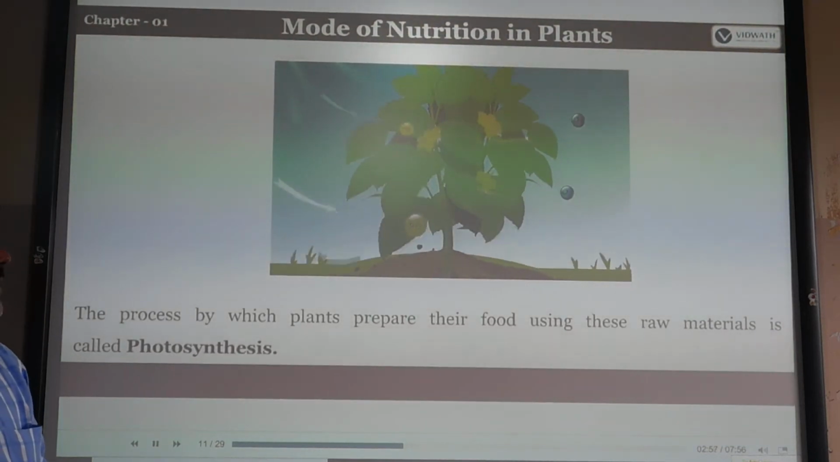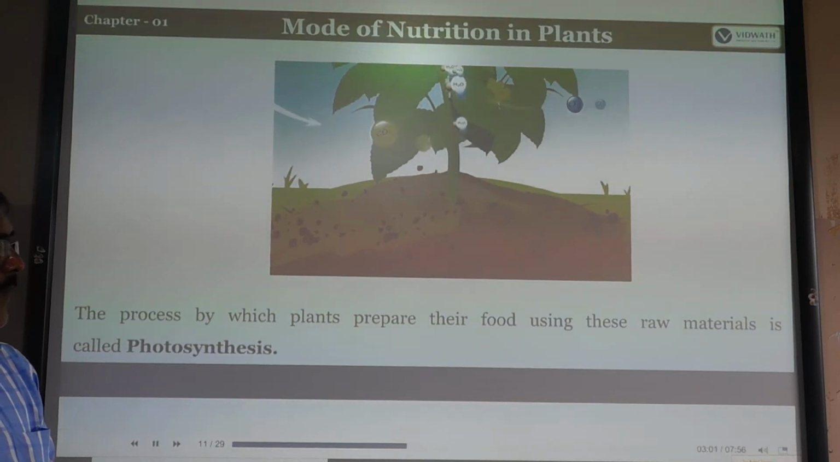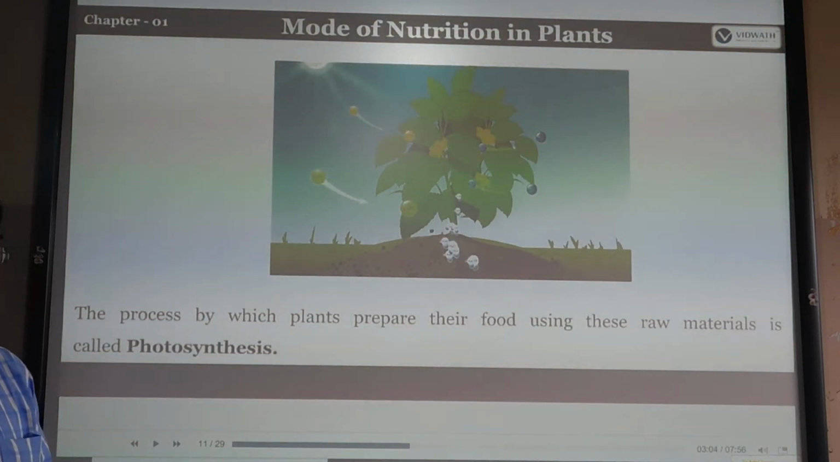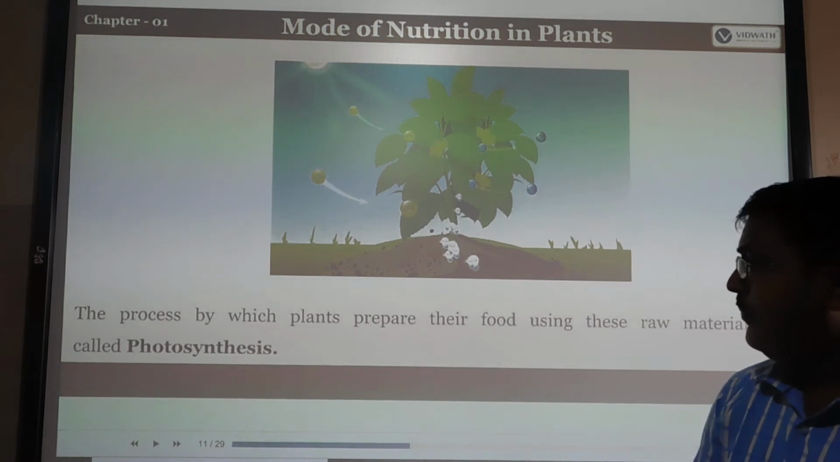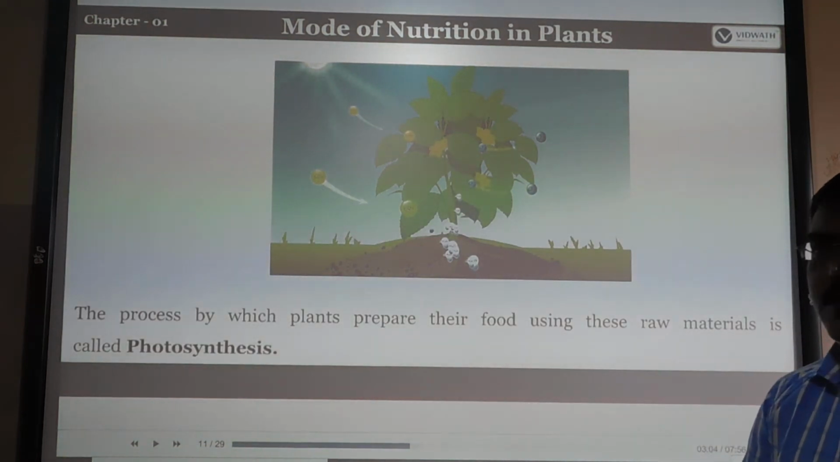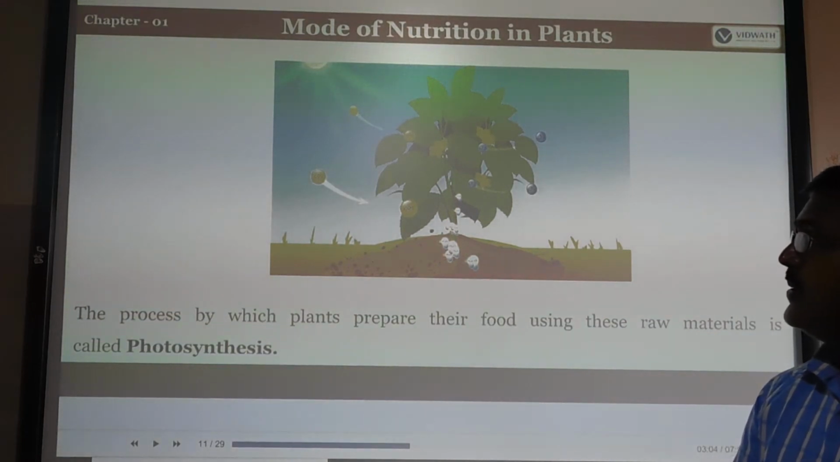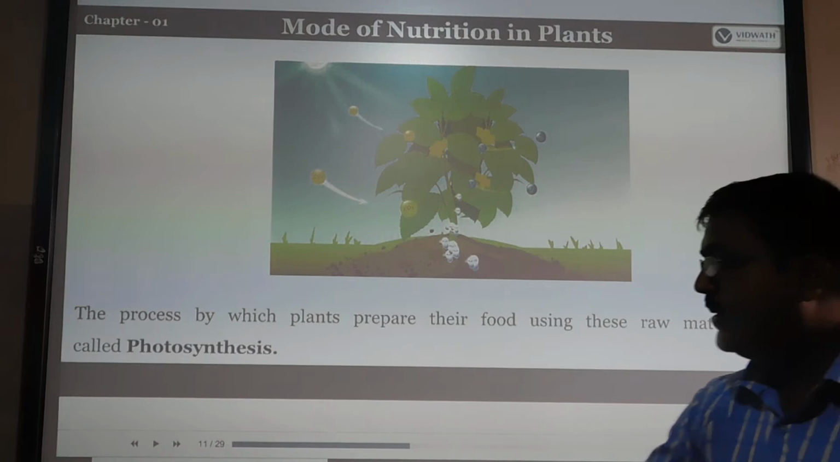Photosynthesis means what? The process by which plants prepare their food using the raw materials is called photosynthesis. Photosynthesis means the plants prepare their own food with the help of raw materials such as water, carbon dioxide, sunlight and other minerals. That is called photosynthesis.